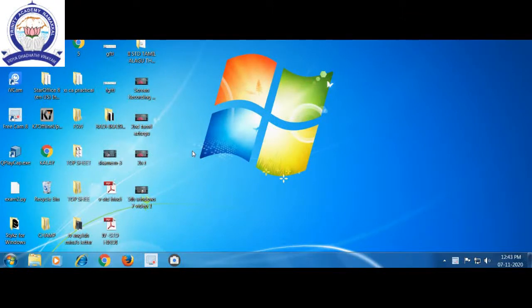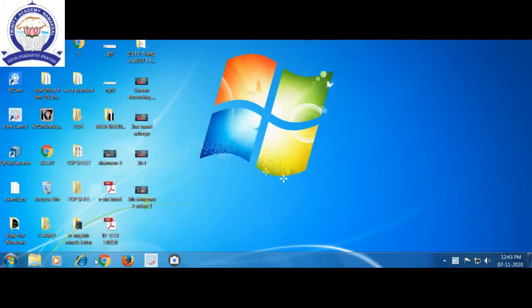Children, the next topic we will see is the taskbar. The long bar at the bottom of the desktop is called the taskbar. This is the start button. This is the quick launch bar. This whole tray is called the quick launch bar. The full bar is called the taskbar.